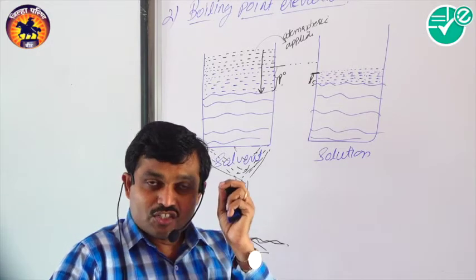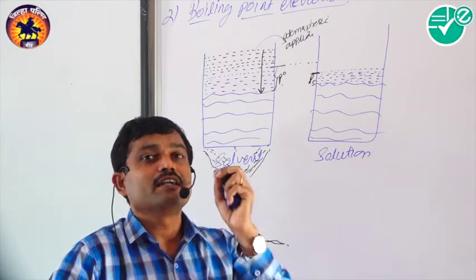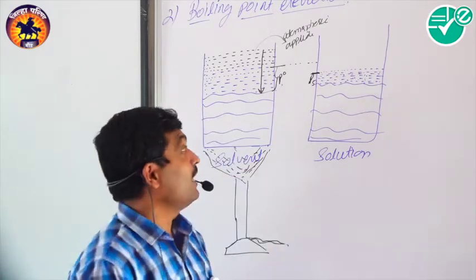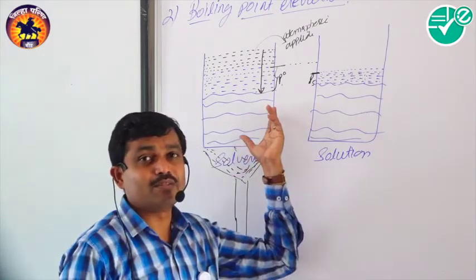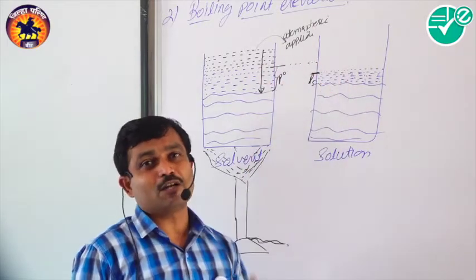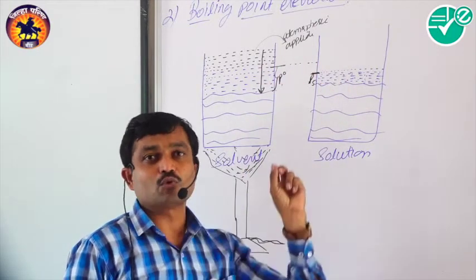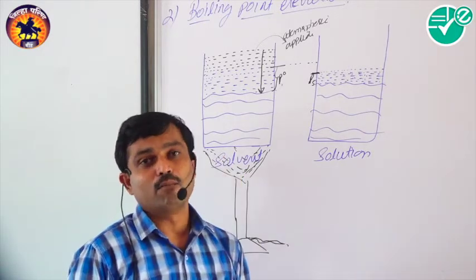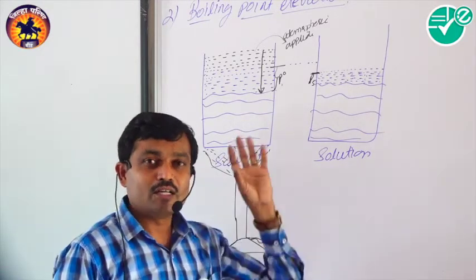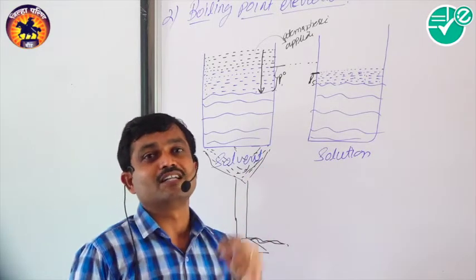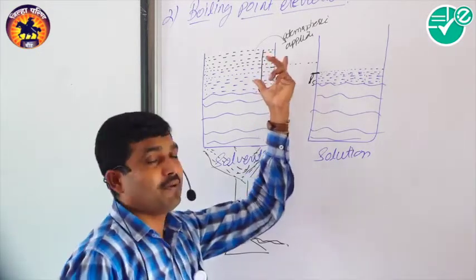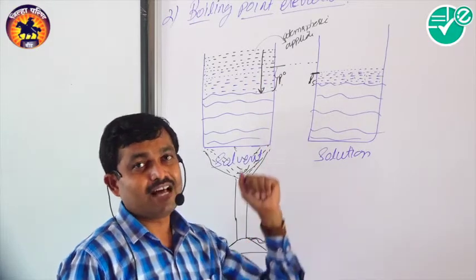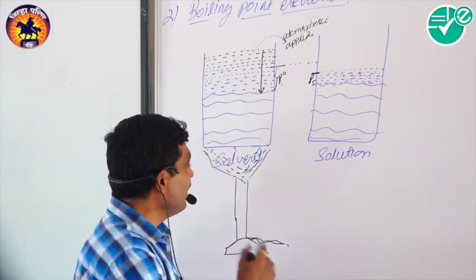So we can say that the temperature at which the vapor pressure of the liquid is equal to the atmospheric pressure, or the applied pressure, that temperature is called the boiling point. So the boiling point is nothing but the temperature at which vapor pressure is equal to the atmospheric pressure or the applied pressure. So this is a boiling point.